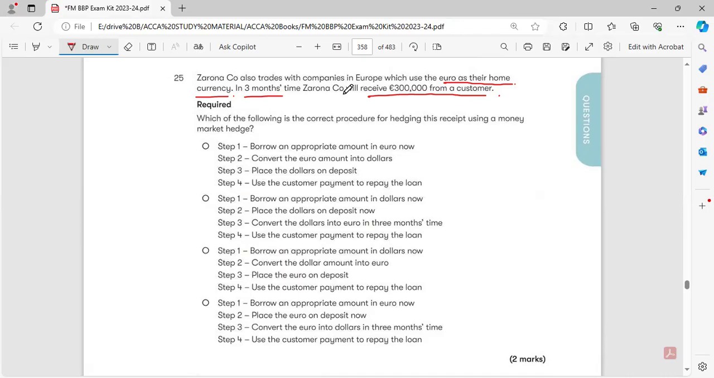So step number one is borrow an appropriate amount in euro now. Second step is convert the euro at the spot rate into the local currency, which is dollar. Third step is place the dollar on deposit, and then use the customer payment to repay the loan. When your customer pays you, you can repay this loan. So this one, A, is the one which is in the correct order. Although the same 4 points are provided in the next three, they are not provided in the correct order. So this is called the order of hedging.